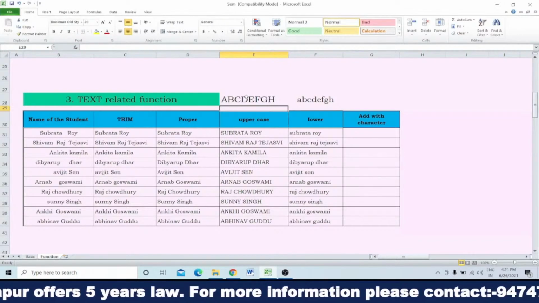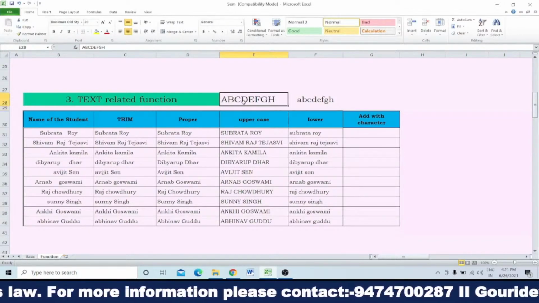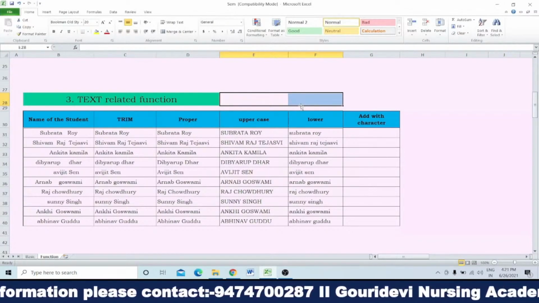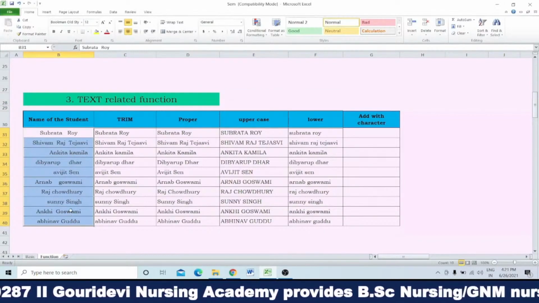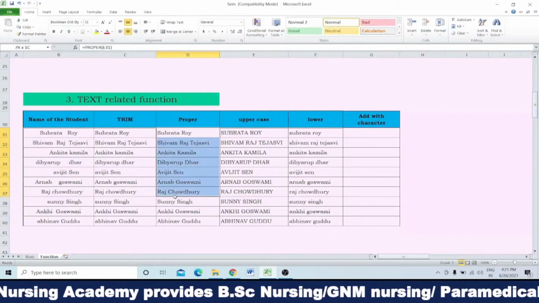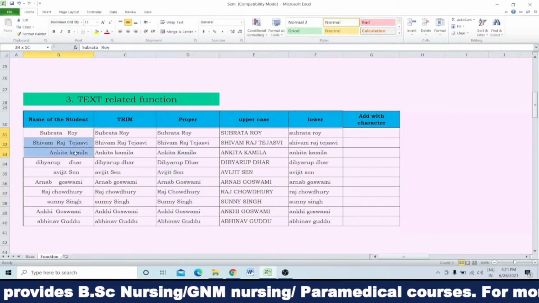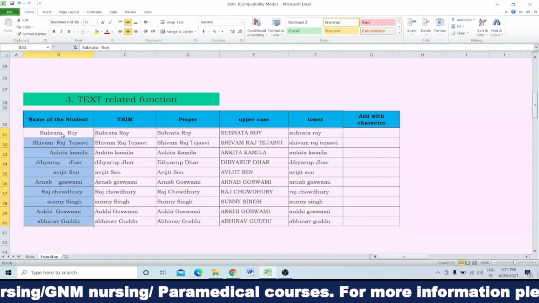Clear? So that means this is the text related function you have learned. If it is not given in a proper way, then you can convert it into proper. Like this one, so many defects are there.